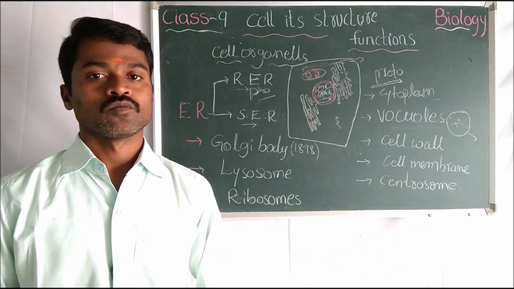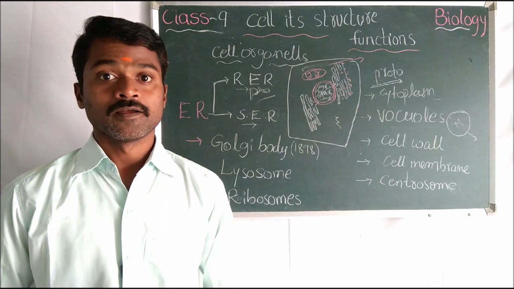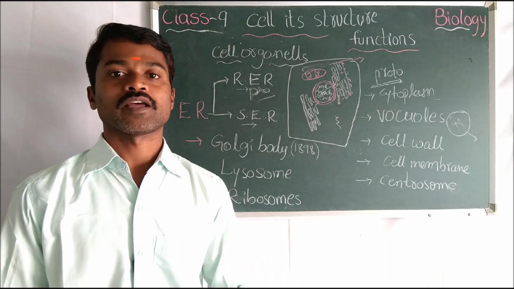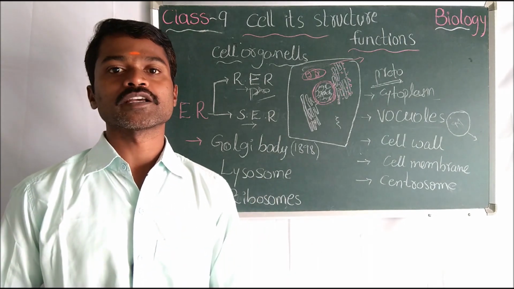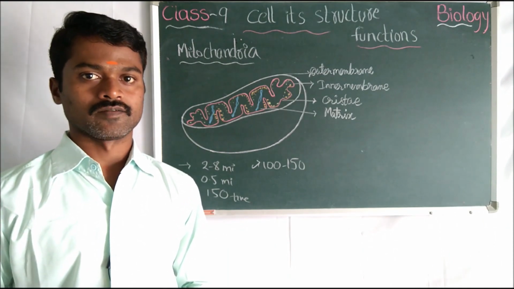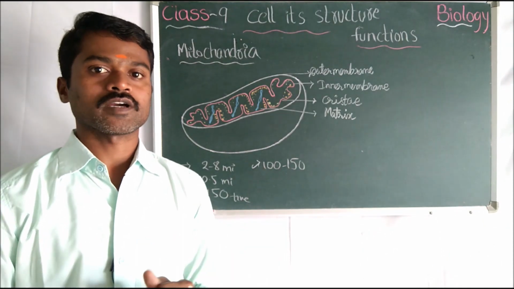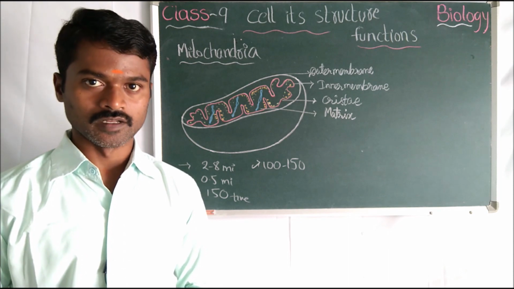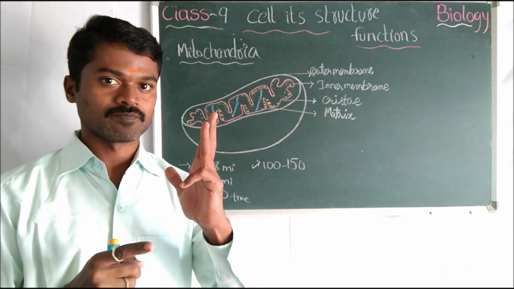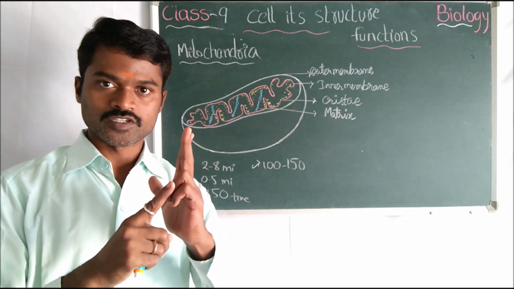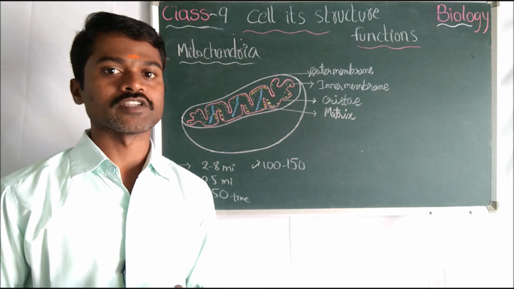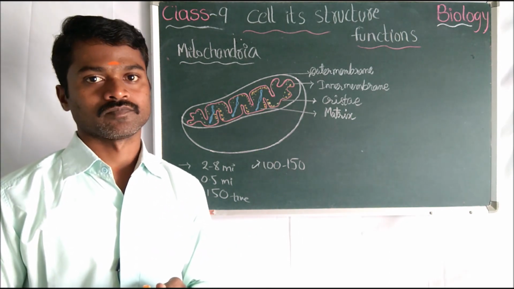Next we have plastid, and important and very interesting for you, the picture is very simple and very good picture, that is mitochondria, powerhouse of the cell. Which is called powerhouse of the cell? Mitochondria is called powerhouse of the cell. Okay, what is the shape of mitochondria? We have circular shape, round shape, tennis racket, fibrous, and here we have a shape that is capsule shape.